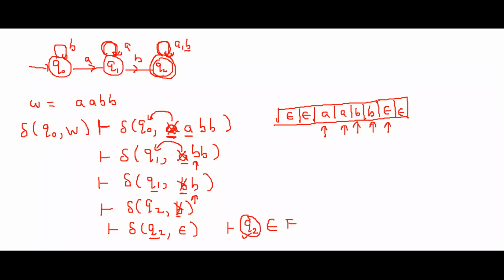So like that you will check the acceptance of a string. If this q2 is not a final state, then your string is not accepted; your string is rejected. So like that you have to check the acceptance of a string by designing the finite automata.